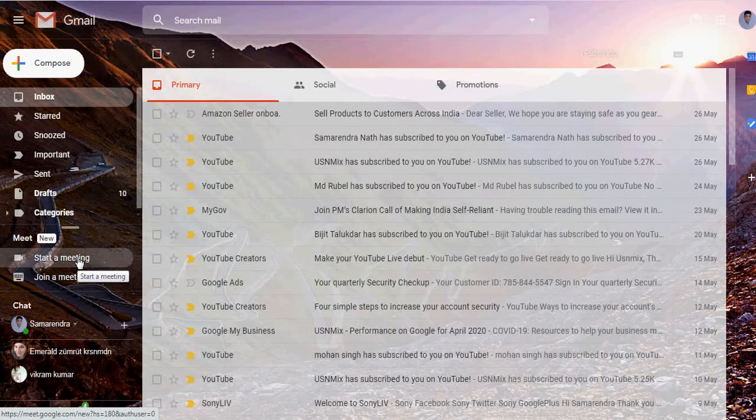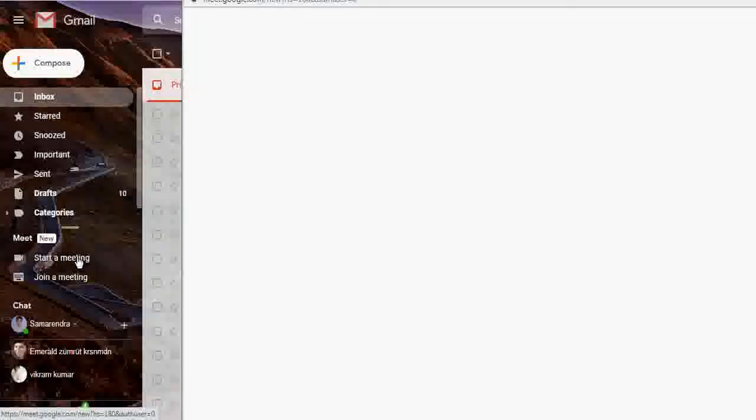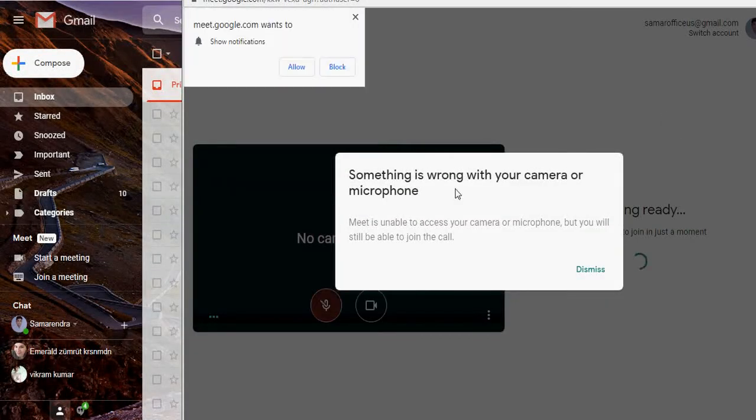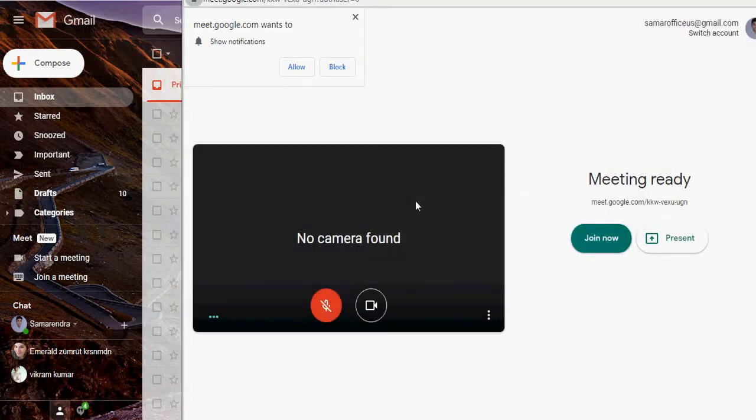So when you start a meeting, you can just click on this, and you have seen a pop-up window comes up saying something is wrong with your camera or microphone. The microphone is there, but no camera is connected to my computer, so it is showing this message. There is no mic and no camera. But when you connect the webcam or camera to your computer or laptop, then this message is